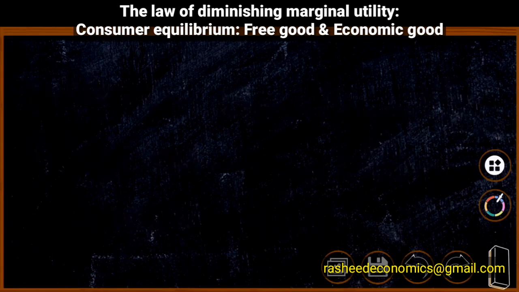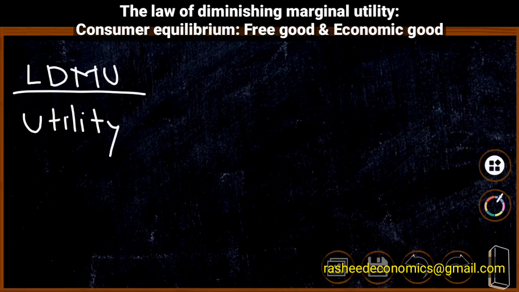First of all, we are going to explain the law of diminishing marginal utility. In order to explain it, Marshall used three concepts. First one is utility. Utility is the want satisfying power of a commodity.